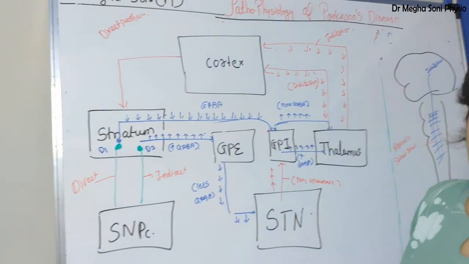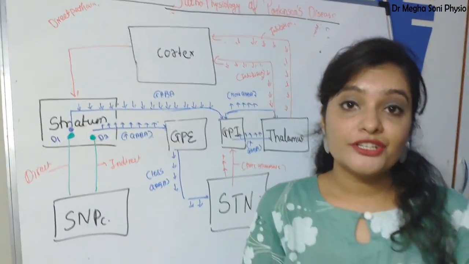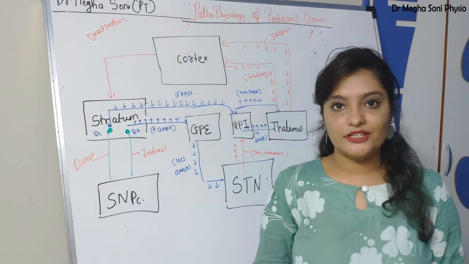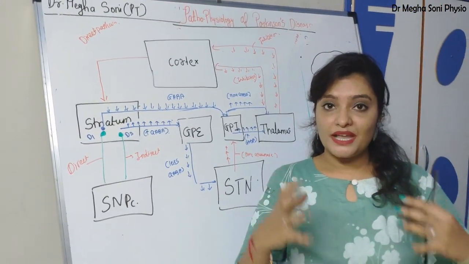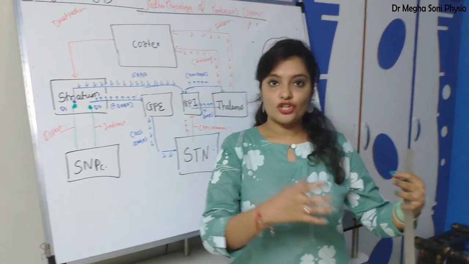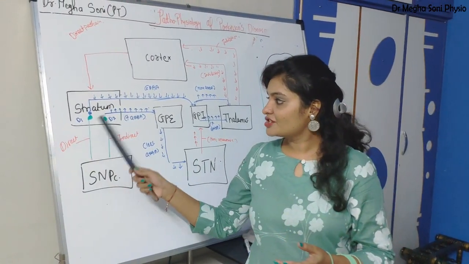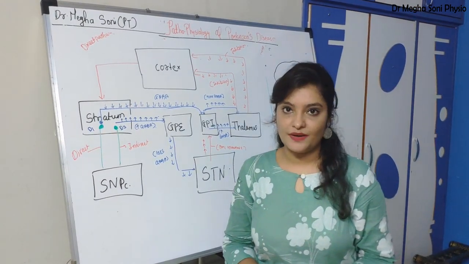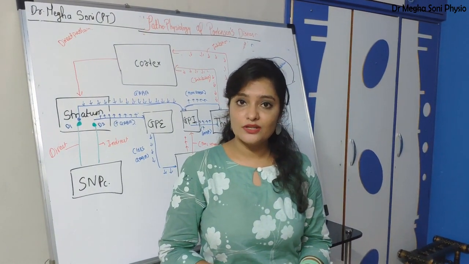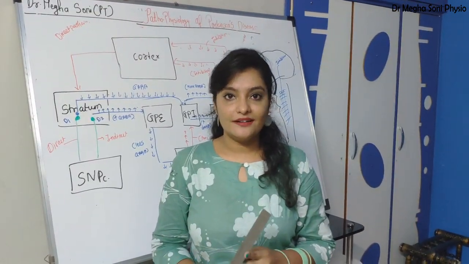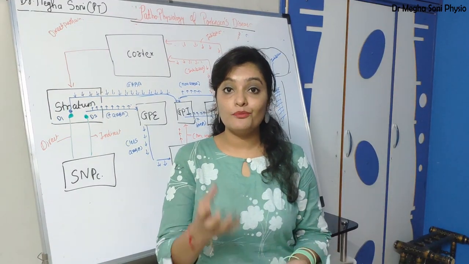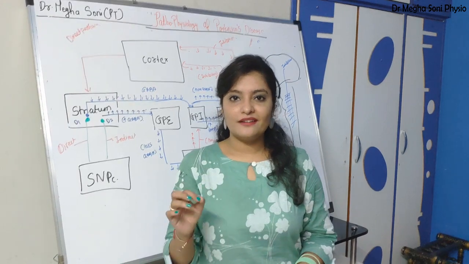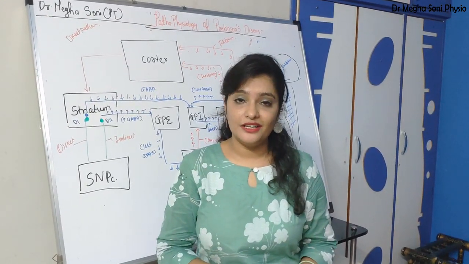Right? Now let's see what the function of the reticulospinal tract is, because the pathophysiology of rigidity is based on damage to the nigrostriatal pathway and a problem in the function of the reticulospinal tract. So what is the function of the reticulospinal tract? The reticulospinal tract is mainly responsible for maintenance of tone. But remember one thing, the reticulospinal tract is very hyperactive in nature.